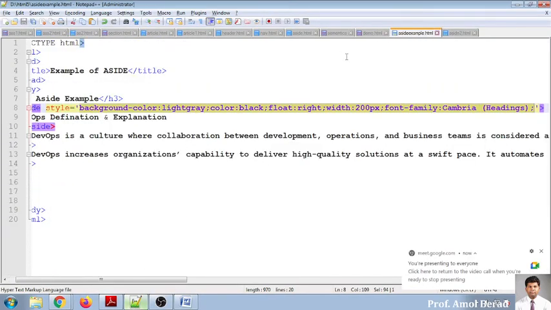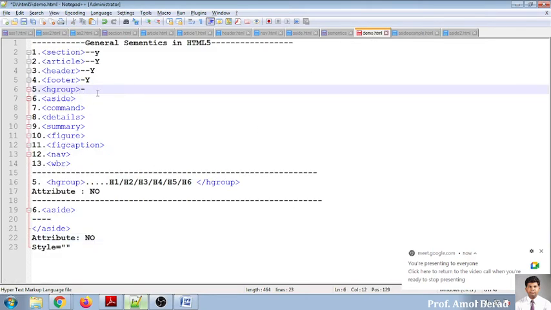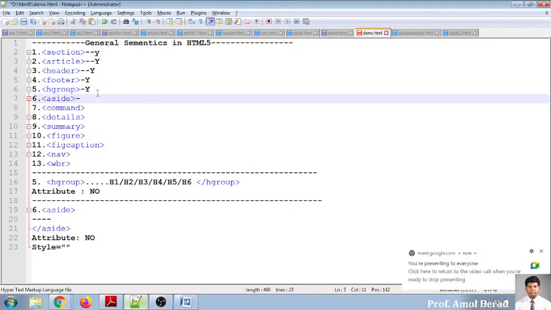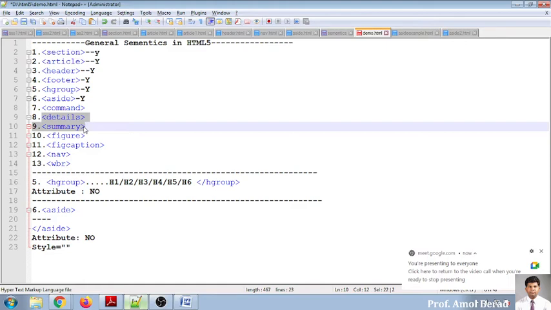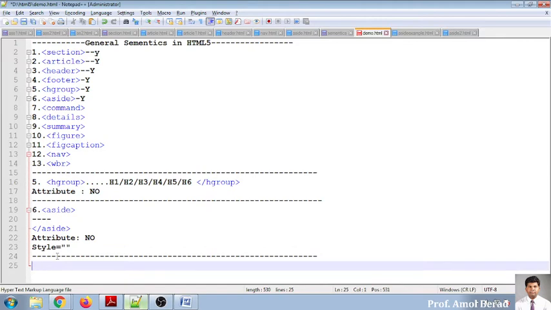Now, next one. Now we have completed the aside. I think this is complete today. Aside is completed. Now we'll talk about the comment, which is not that important. Now we'll talk about the details and summary. These are the two tags which are most important for us. Next one, comment. You could write anything in the comment, nothing will have any effect. You can use a comment anywhere. So I'm moving towards the eighth one, that is your summary. This tag, both the things you have to use equally.